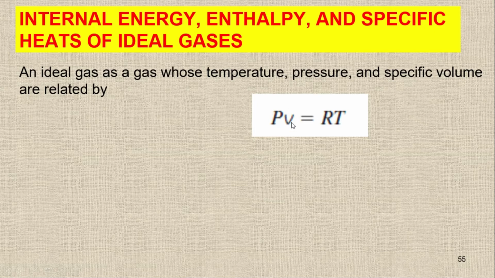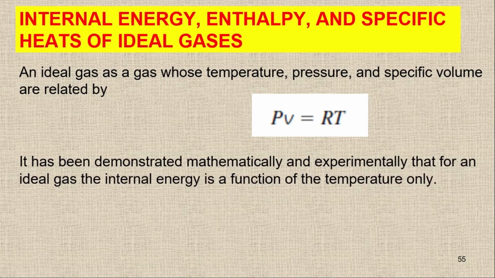So it's P times specific volume equal to RT. So we have the equation Pv equal to RT, where R is the gas constant, T is the temperature in Kelvin, v is the specific volume, and P is the pressure.